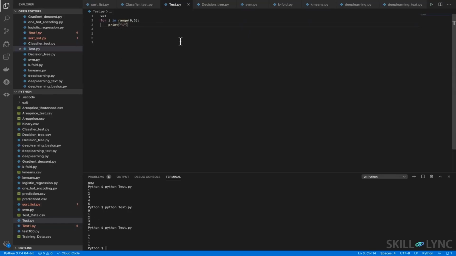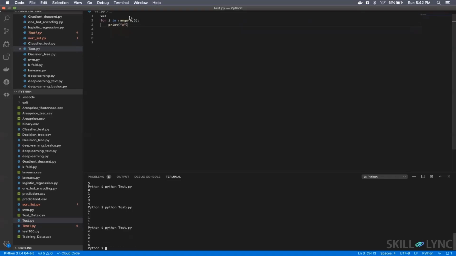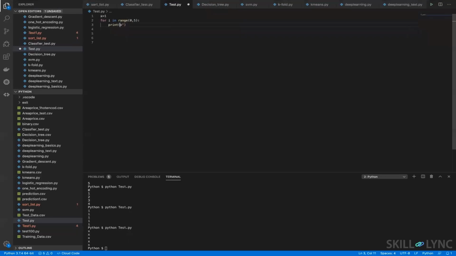For example, if I write say x, it will not print the value of x here, it will print x 5 times. If I remove these double quotes, then it will print 1 for 5 times because it is entering into the loop 5 times, because we are excluding this 5 here, right?